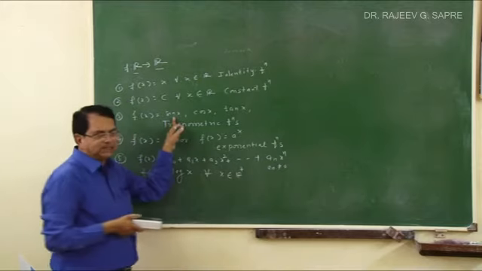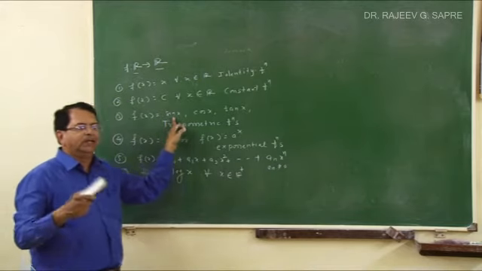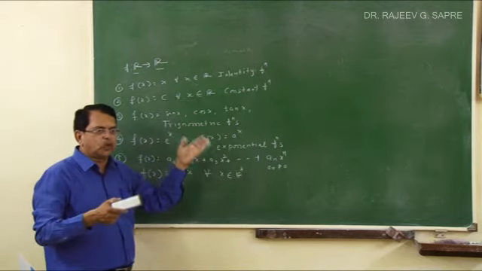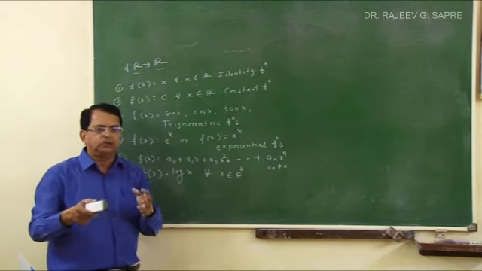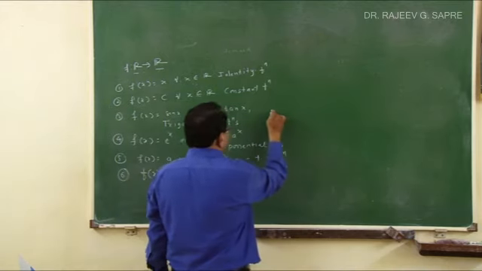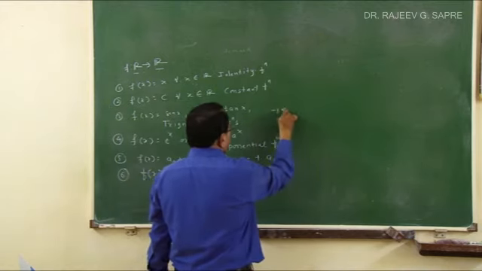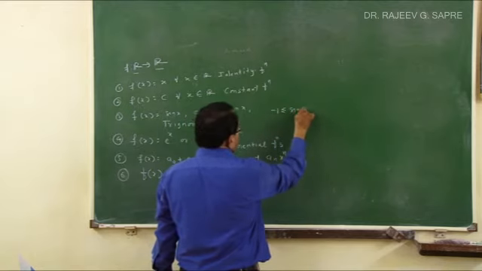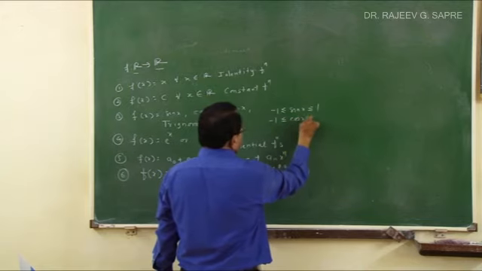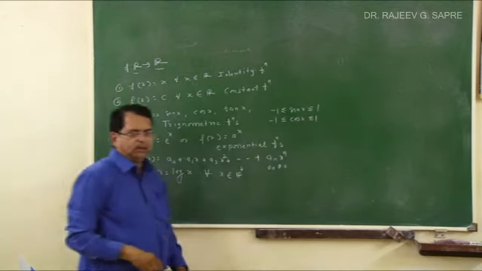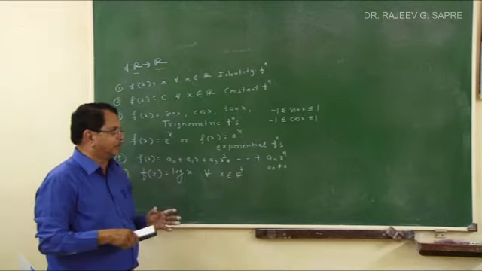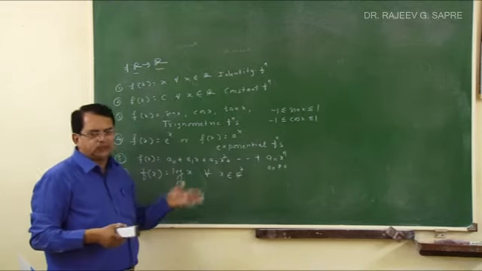If I take sin x as the function, you know right from the 11th standard you have studied sin x and also cos x. Their range is -1 to +1. You take any real number x, any angle, but sin and cos will satisfy -1 less than or equal to sin x less than or equal to +1, or -1 less than or equal to cos x less than or equal to +1. So the range of sin and cos function is the closed interval -1 to +1. So this knowledge you must have.